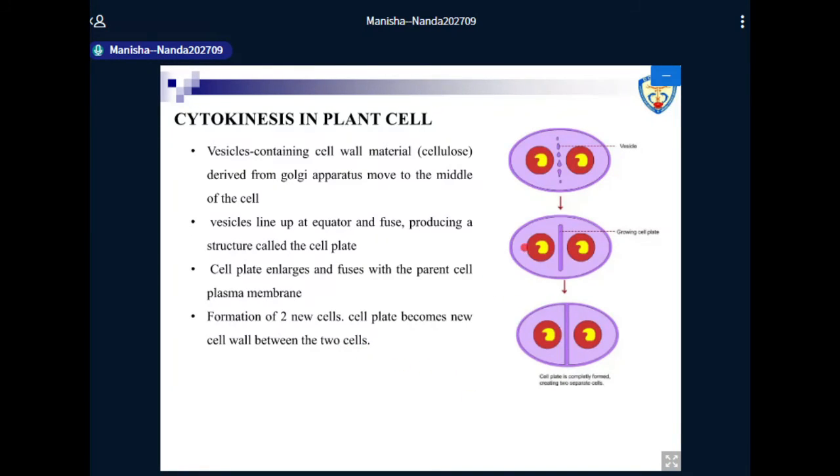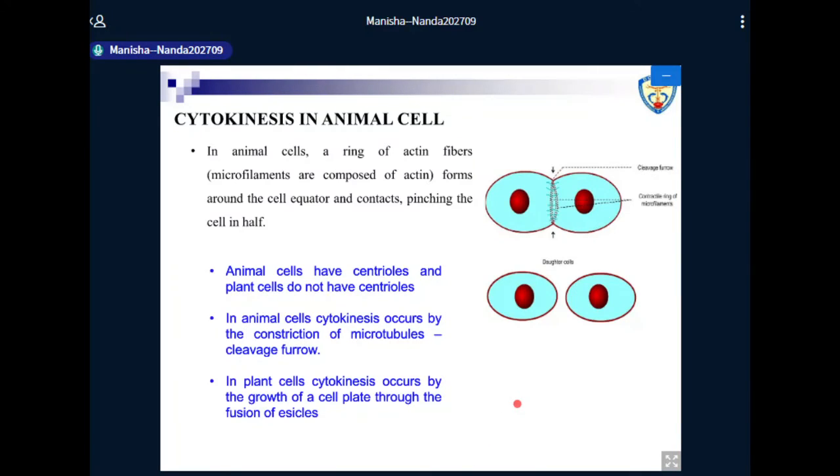So, did you get this? What is the cell plate, and what is the difference between cytokinesis in plants and animal cells? Now let's talk of cytokinesis in animal cells.